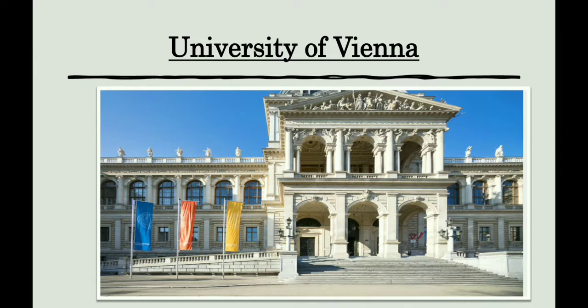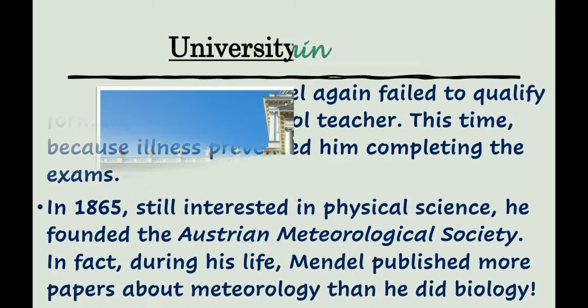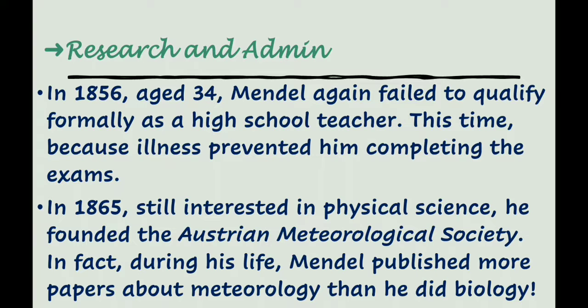This is the photo of the University of Vienna. This is the second university of Mendel. Research and admin. In the year 1856, Mendel was 34 years old. Mendel again failed to qualify formally as a high school teacher, this time because illness prevented him from completing the exam. In the year 1865, still interested in physical science, he founded the Austrian Meteorological Society. In fact, during his life, Mendel published more papers about meteorology than he did about biology.